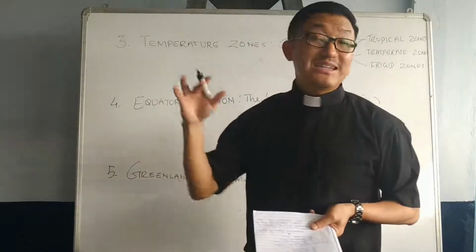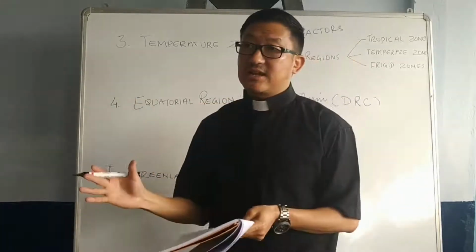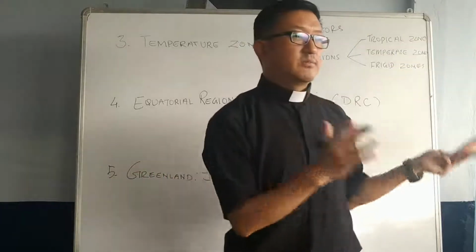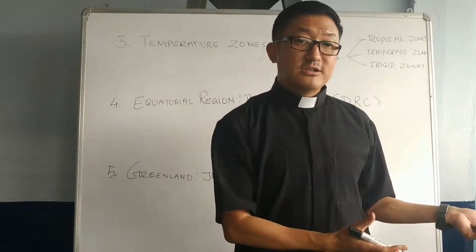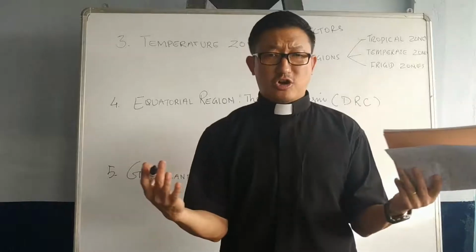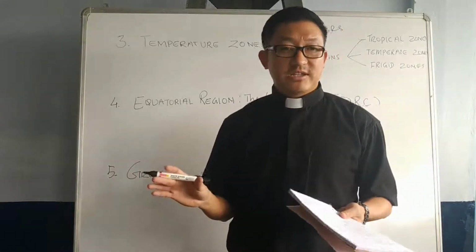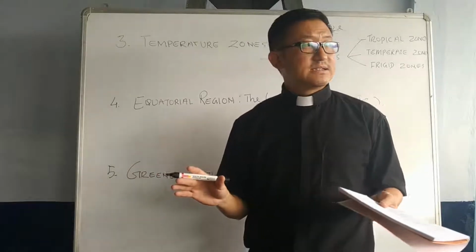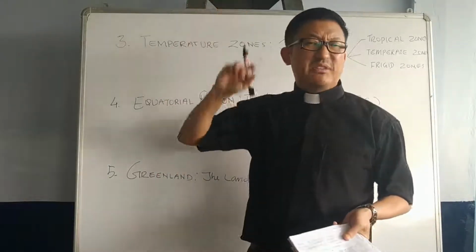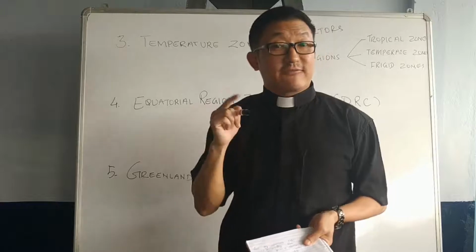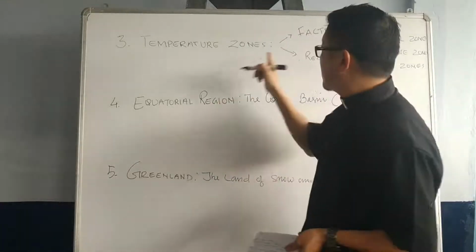Because of all these factors, some places are having cold weather, some places are having hot weather. Africans are having very hot weather, and Indians are having very pleasant weather, and some Greenland people are having very cold weather. So these factors also you should study.